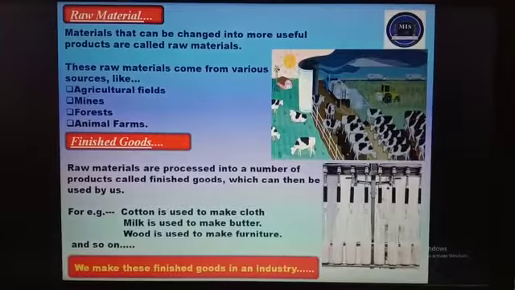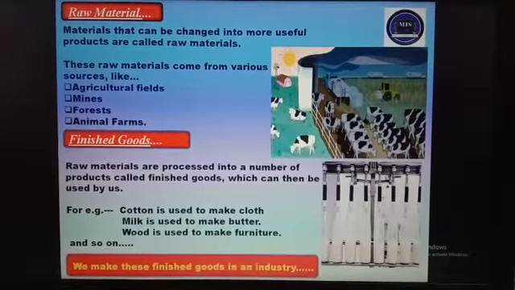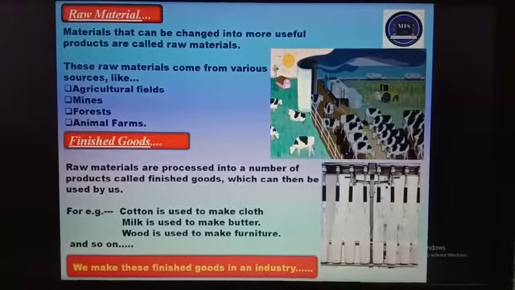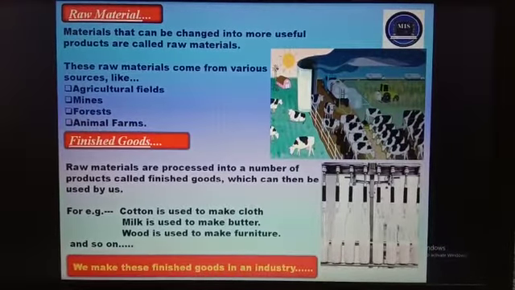Now what are finished goods? Raw materials are processed into a number of products called finished goods, which can then be used by us. So children, what is the meaning of processed? When a given material is changed to make something we can use, that is called processed.